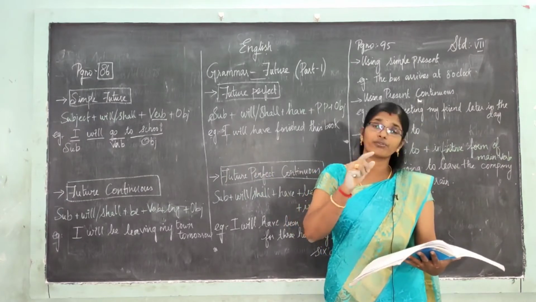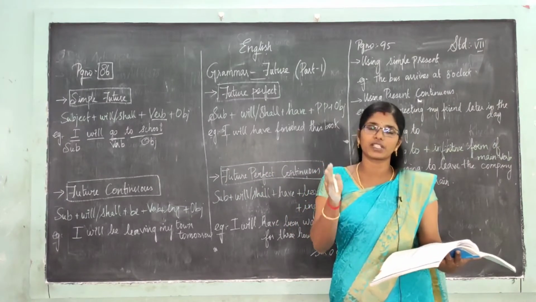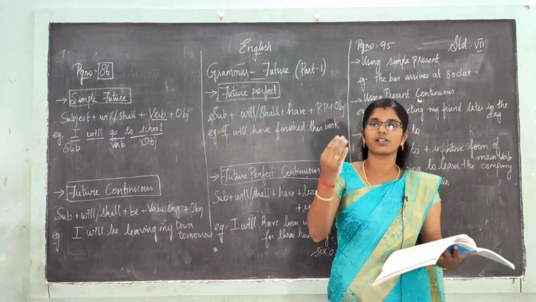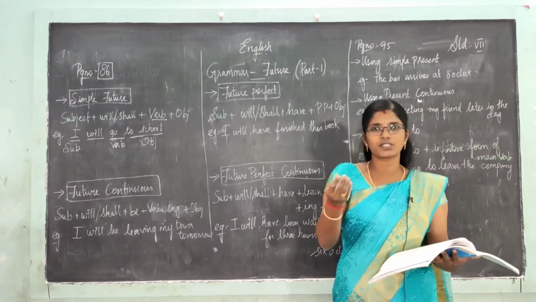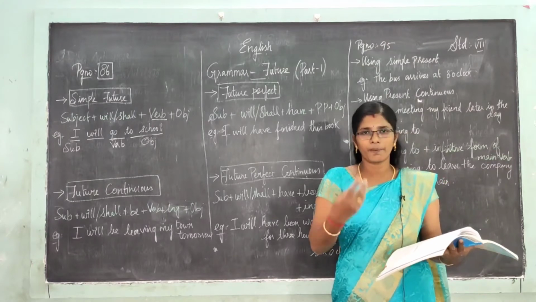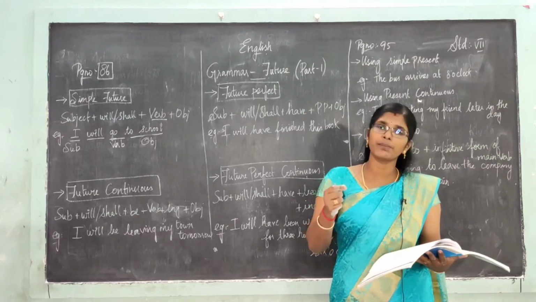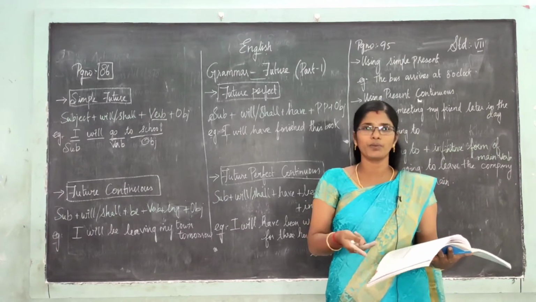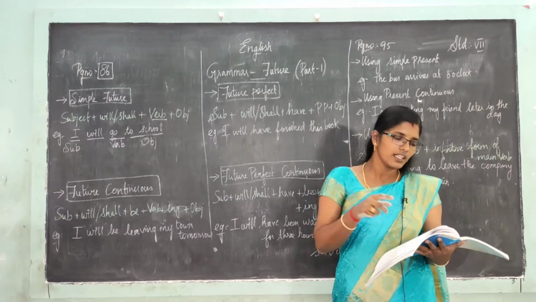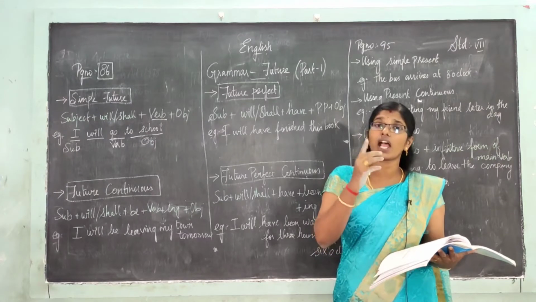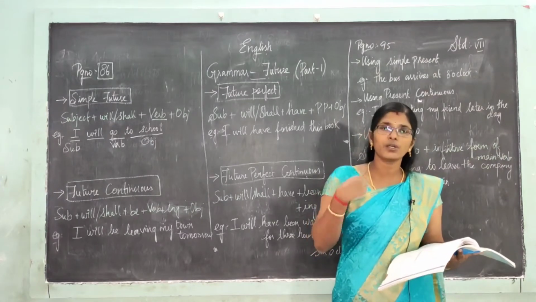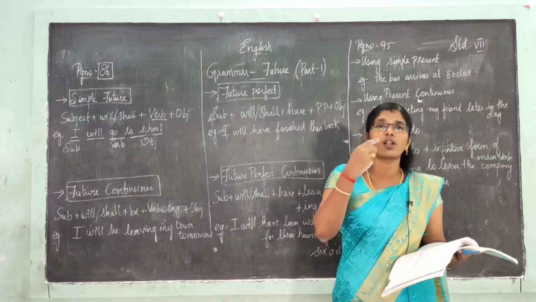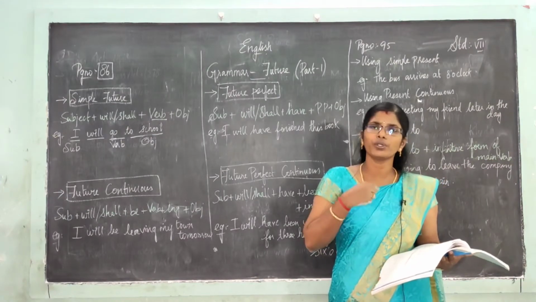So these are where you can use simple future. First, to predict a future event that is going to happen. It will be pleasant tomorrow, that means tomorrow it may be pleasant or may not be. That is prediction. Then spontaneous decision is for I and we. Including you, we means you are also involved, so you can tell your decision.